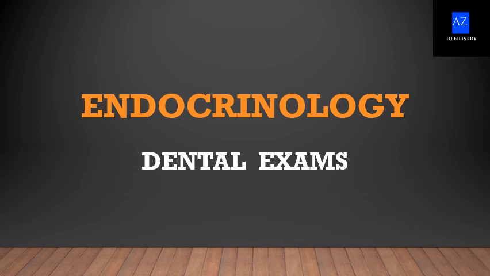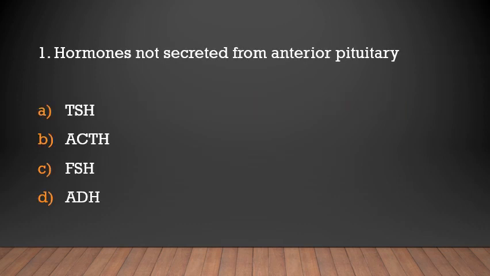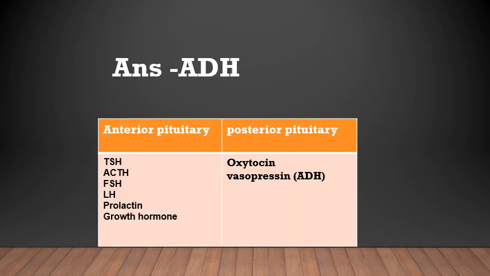This video focuses on important MCQs related to endocrinology. Hormones not secreted from anterior pituitary: TSH, ACTH, FSH, ADH. ADH. Anterior pituitary hormones are thyroid stimulating hormone, adrenocorticotropin, follicular stimulating hormone, luteinizing hormone, prolactin, growth hormone. Posterior pituitary hormones are oxytocin and vasopressin or ADH.